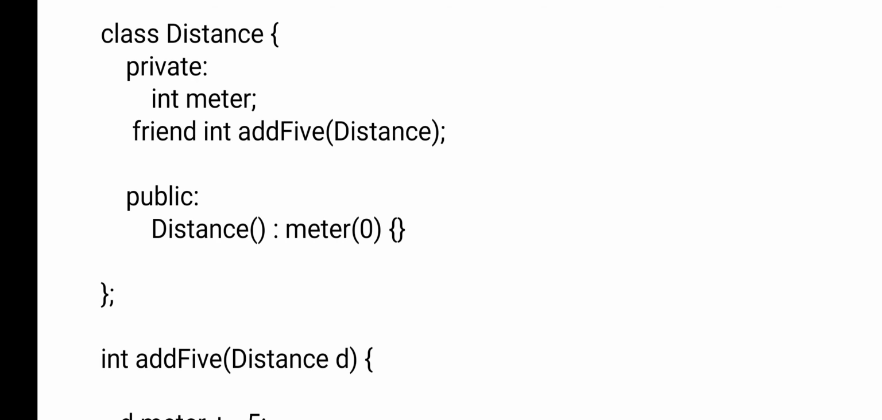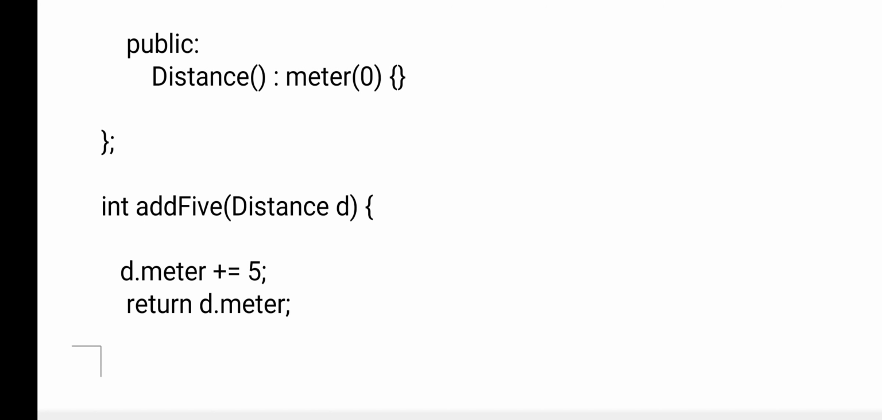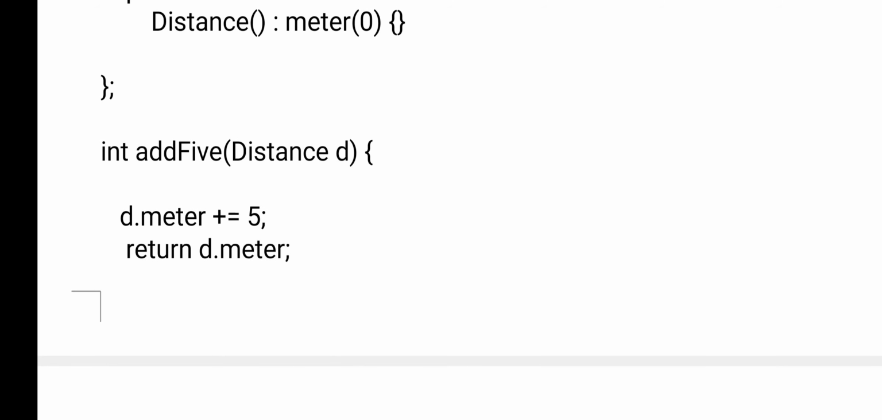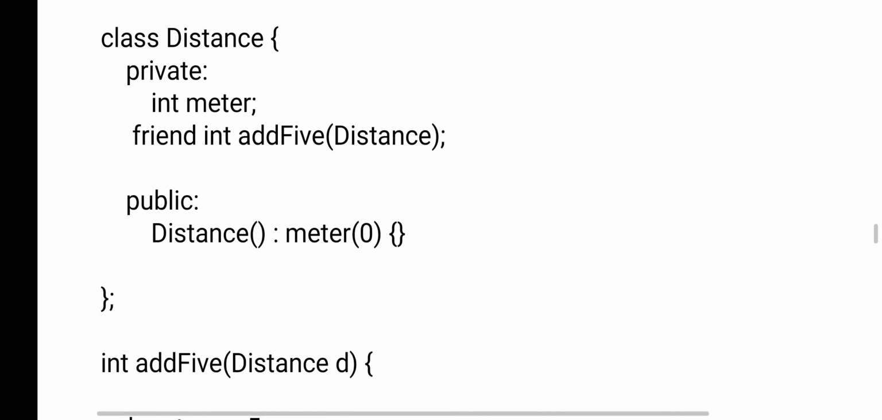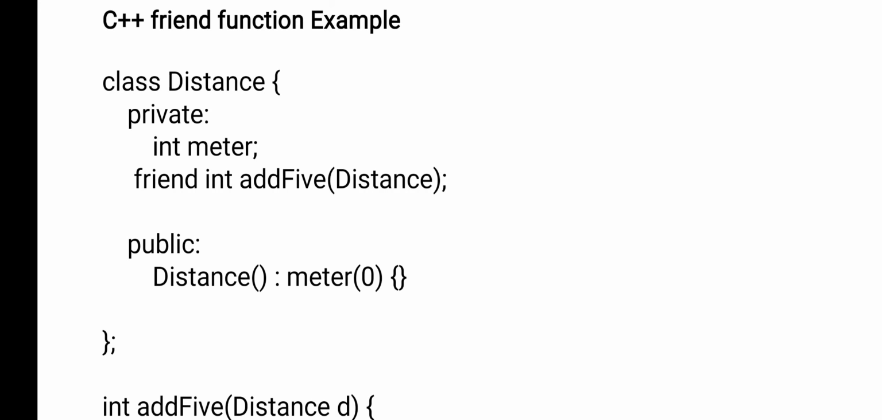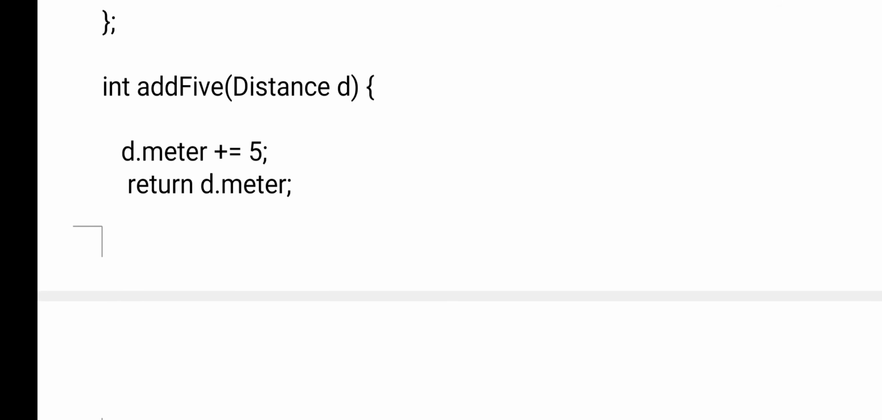Now what is the use of this add5 function? Because add5 is a friend function, for what purpose are we learning this function? Here I will explain. You see, int add5 is the name of the function. Distance d: Distance is the class for which you have created a friend function, and d is an object. d.meter. What is meter here? Actually, meter is a private member. So inside the friend function we are accessing the private member.